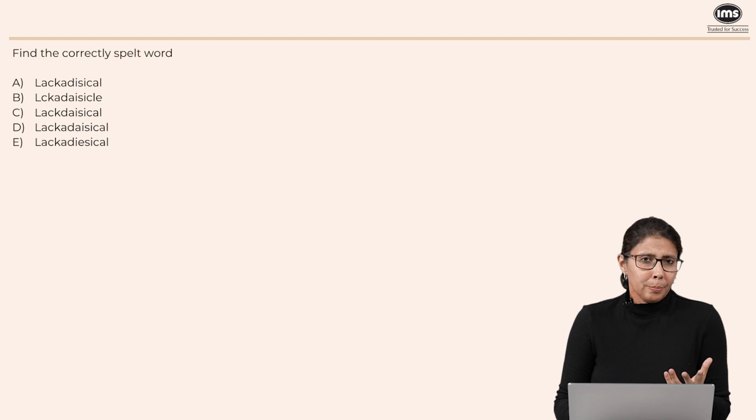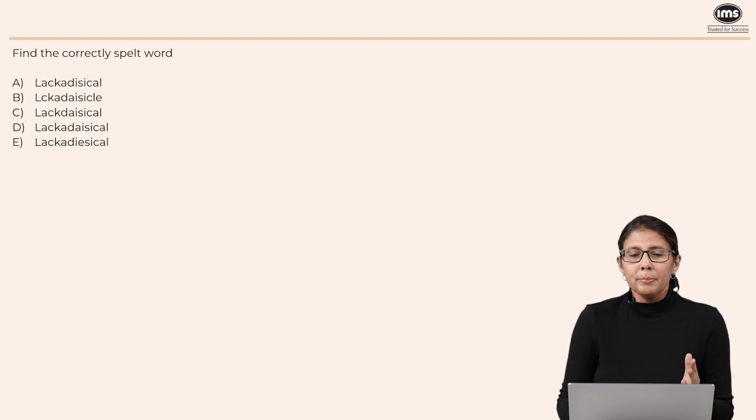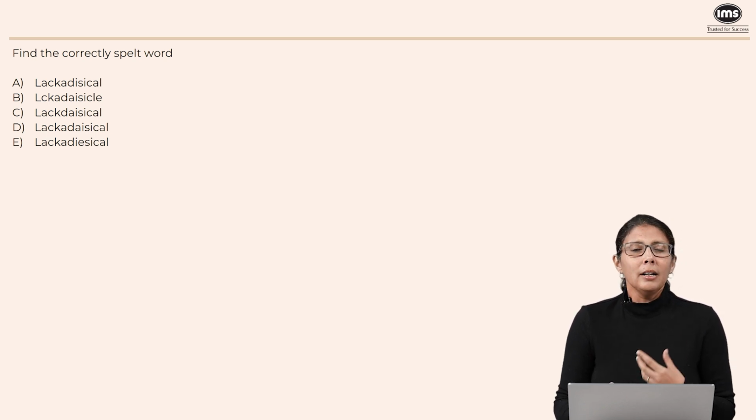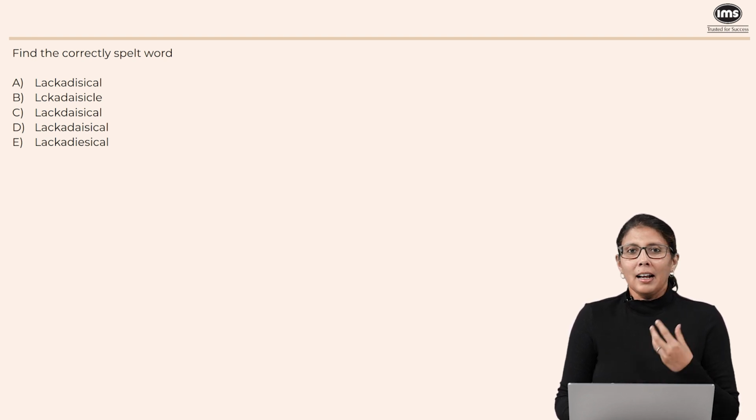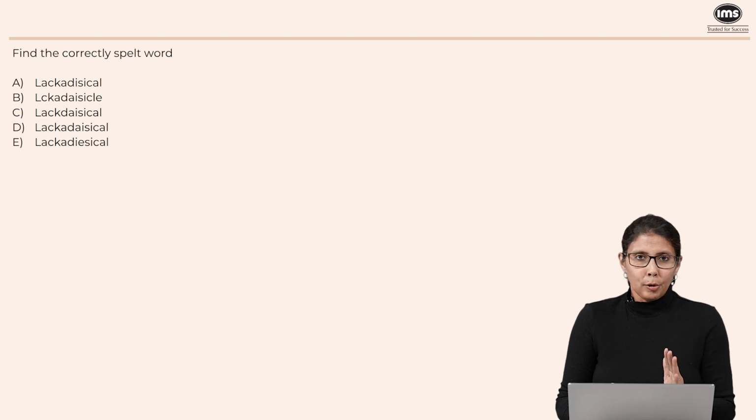Now here we have a spelling question. Find the correctly spelt word. Of course, we need to know how to pronounce this word, because if you know that, then you probably also know how to spell it. So I will say the word out loud. The word is supposed to be pronounced lackadaisical. Lackadaisical. Now when you say it that way, clearly the first four letters are lack. We know how to spell this word.